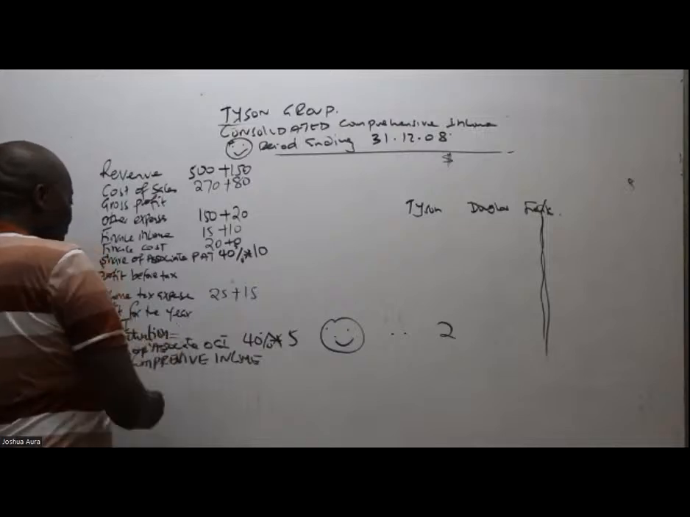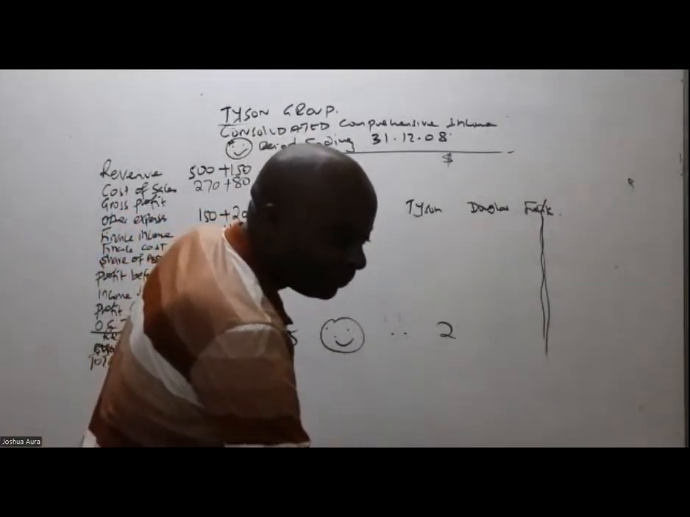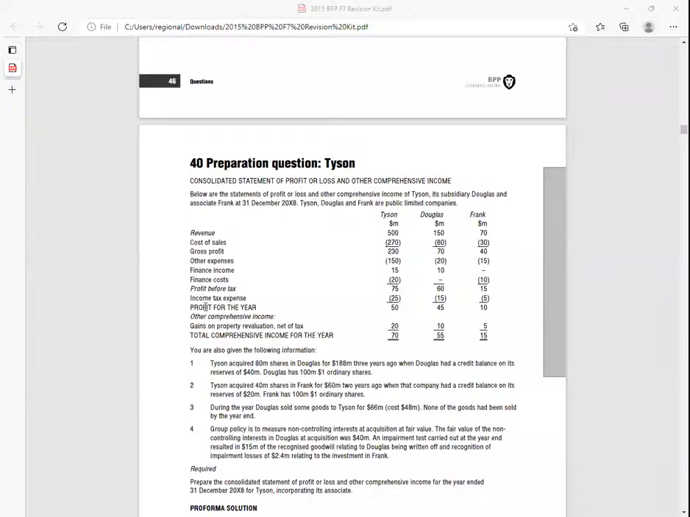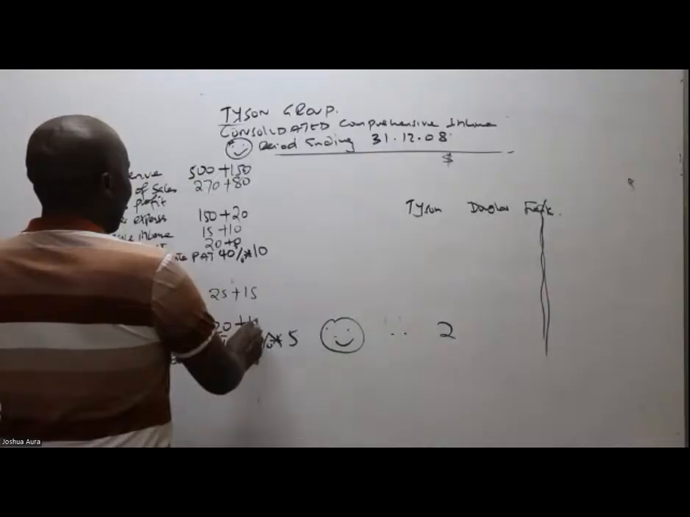So revaluation, again on property, is 20 and 10. Revaluation is 20 plus 10, like that.